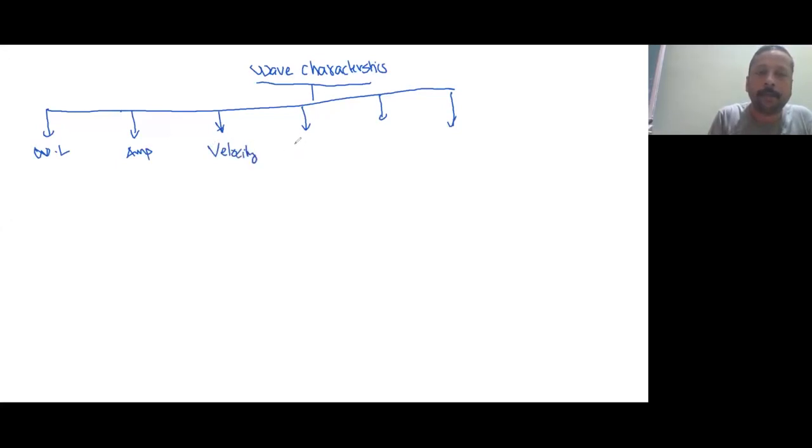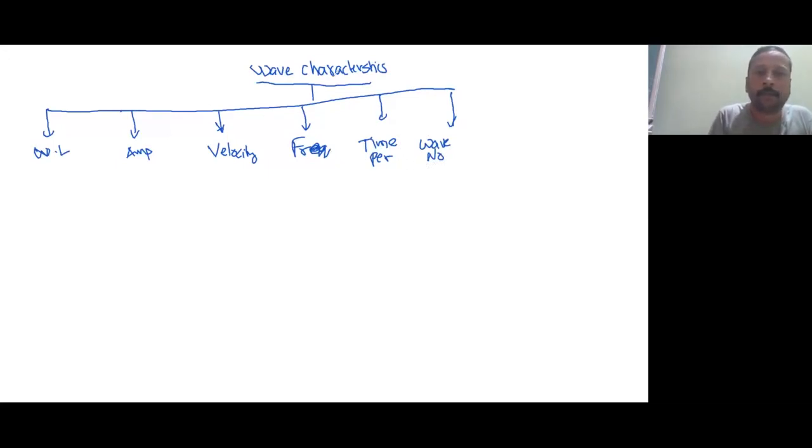Okay. Next one is frequency. And next one is time period. And last one is wave number. These are the six characteristics of a wave.